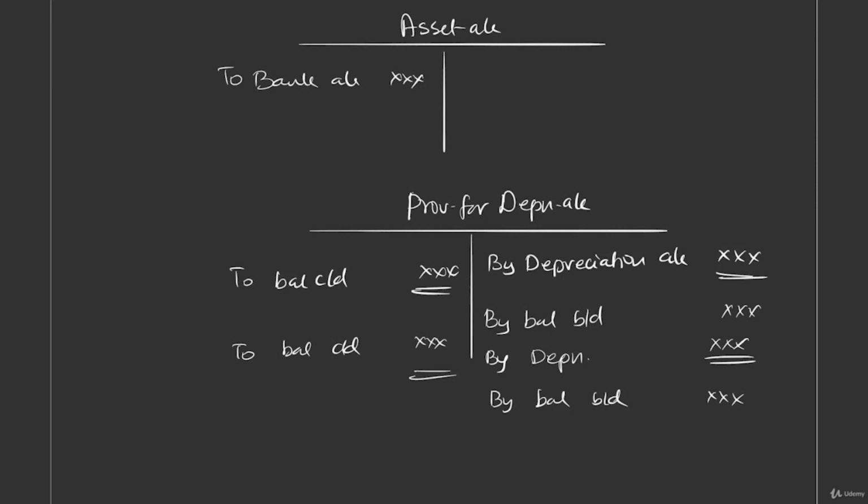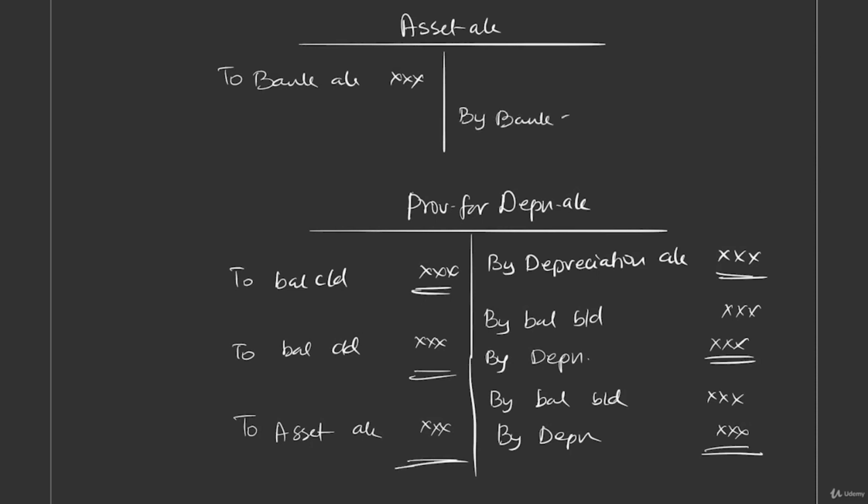Then what happens? You provide for the current year depreciation by depreciation. But you are not going to carry down, rather you are going to take it to the asset account, because the asset is getting sold. So in the third year, when you record by bank account for capturing the sale of the asset, you also have another entry, provision for depreciation account debit to asset account. So you have to write by provision for depreciation as well.